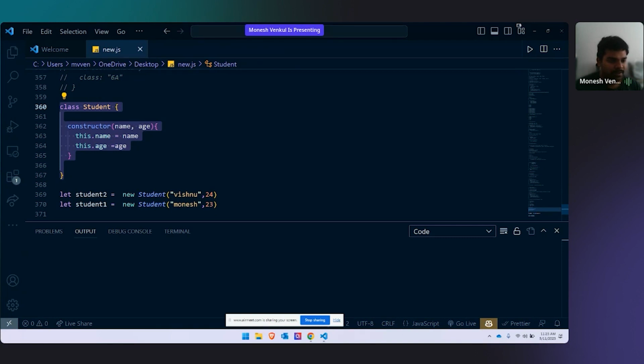Aditya, is this answered for you? This dot name equal to name. This name comes here, this age comes here. And we are just initializing it. If you write Monish here, write this dot Monish equal to Monish. Like that.